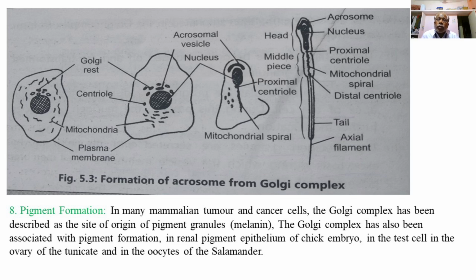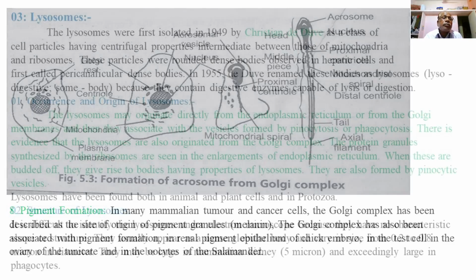Golgi bodies are also associated with pigment formation in the renal pigment epithelium of the chick embryo, in the test cells in the ovary of the tunicate, and in the oocytes of the salamander. So these are the examples where the Golgi bodies play an important role in pigment formation.